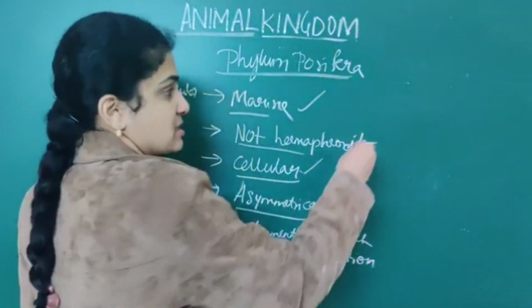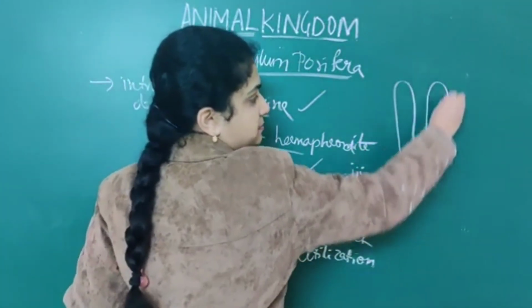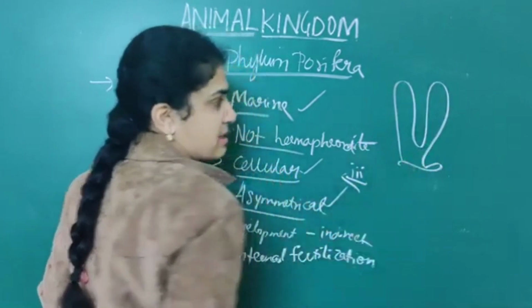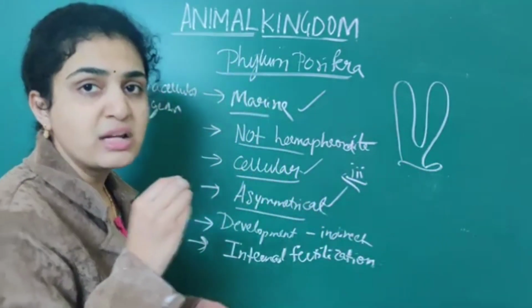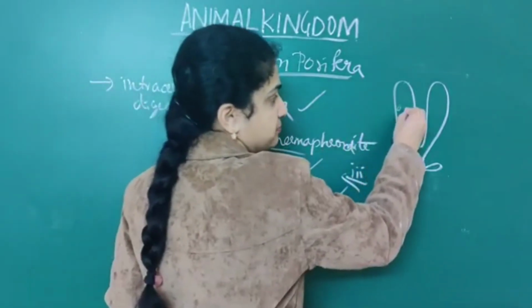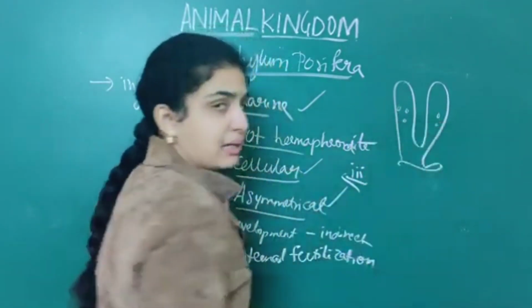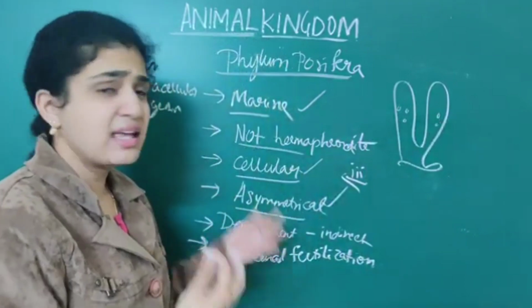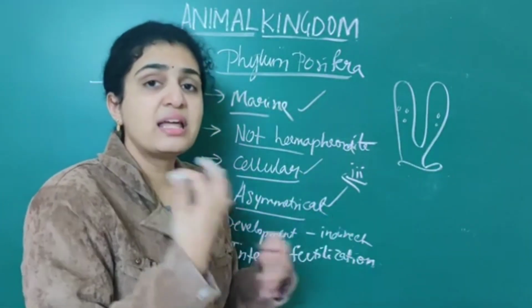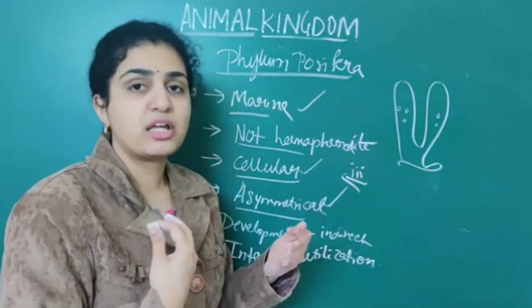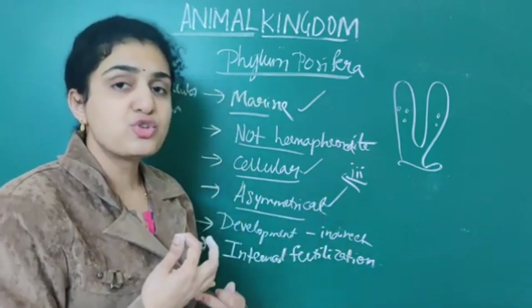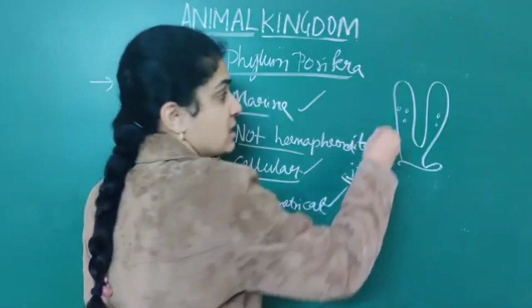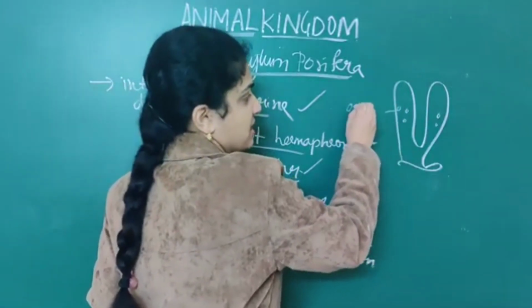Next, see, the sponges will be like this. Numerous sponges will be present. When these sponges are present, they will have numerous minute pores because they live in marine, that is they live mostly in water, so they'll have good transportation of water. How this transportation of water takes place? This transportation of water will take place through ostia that is associated with it.